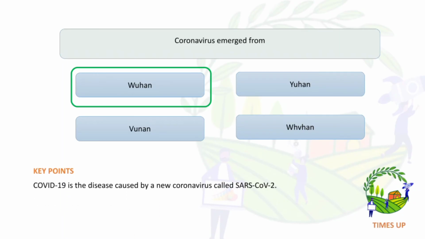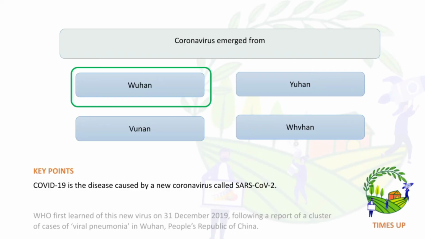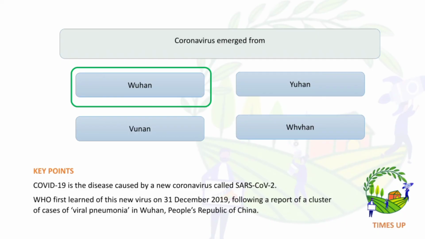So COVID-19 is a disease caused by a new coronavirus called SARS coronavirus 2. WHO, the World Health Organization, was first informed of this new virus on 31st December 2019, following a report of a cluster of cases of viral pneumonia in Wuhan.